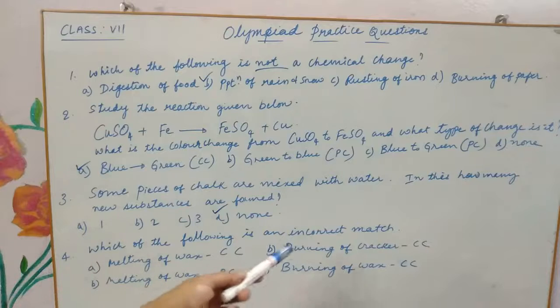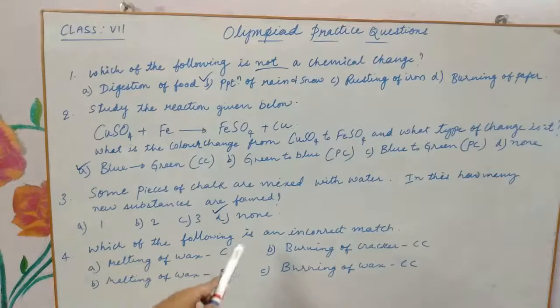Which of the following is an incorrect match? Most of the students get confused because of such questions. You have to find the incorrect match. Most of you don't read the question properly, you rush to the options, and ultimately you opt for the wrong option. You have to carefully read the question twice or thrice and only then go for the options.